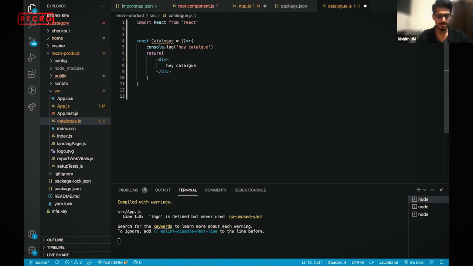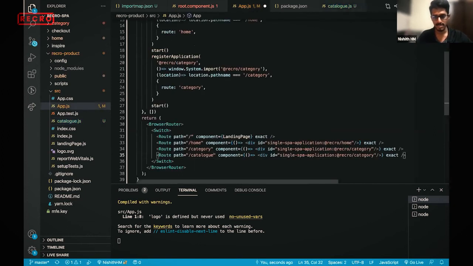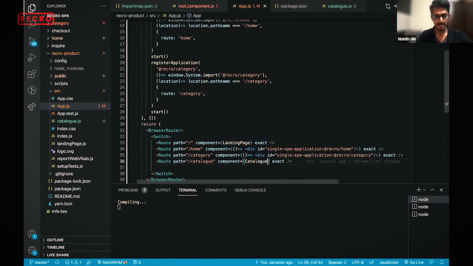And this should be responsible for loading, doing certain things and loading 2 or 3 MFEs. So I'm just using it here. Oh, I have done that. Okay, so this will be just a catalog thing. Like you just need to load catalog, and let me just check.